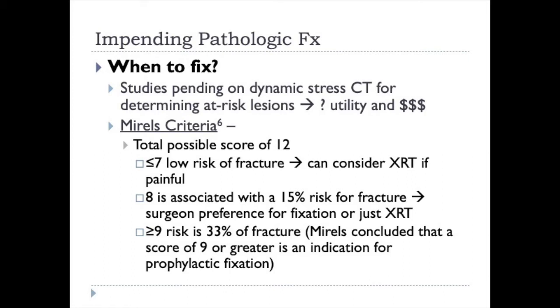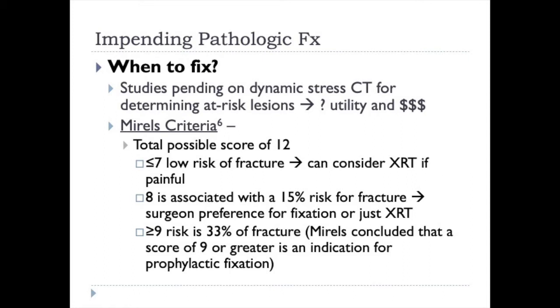What he did was he looked at lesions that did fracture and tried to determine what were the big risk factors. And they created 4 different categories with a maximum score of 3 in each category, so a total possible score of 12 and a minimal possible score of 4. Those with scores less than 7 had a very low risk of fracture, and so you can consider radiation alone if they're painful, or observation with their continued chemotherapy or hormonal therapy as indicated.